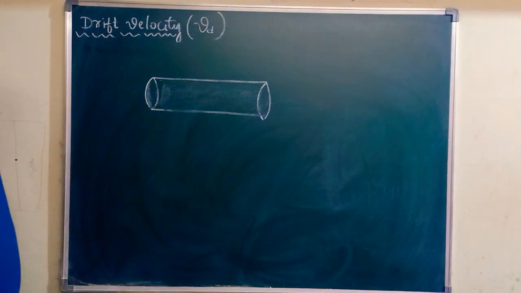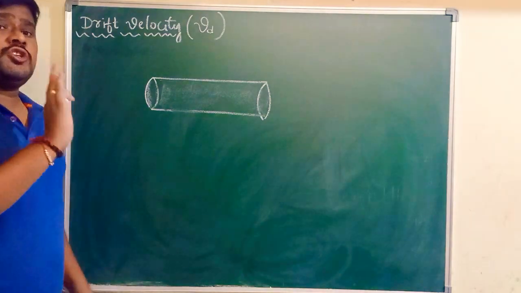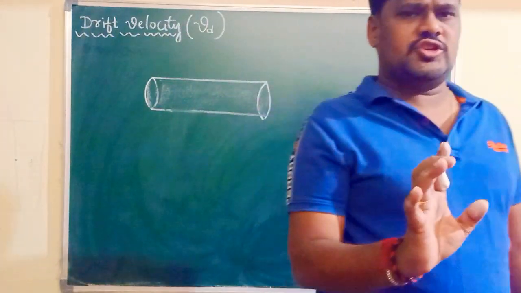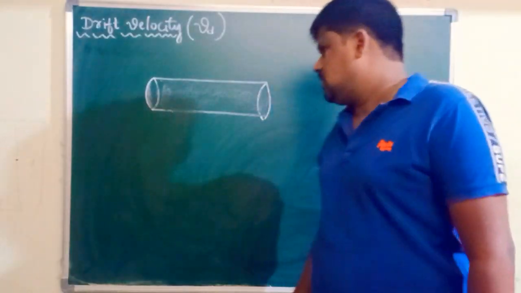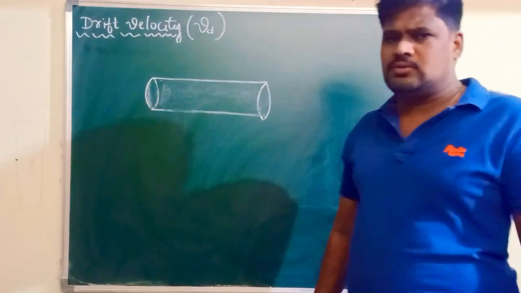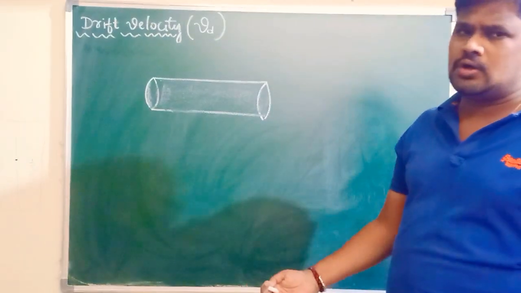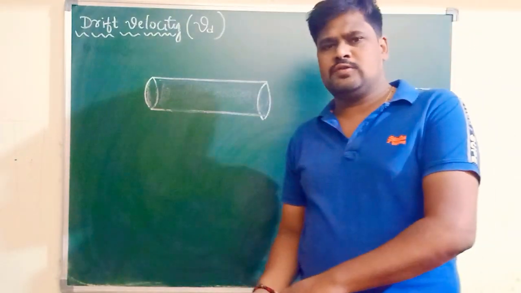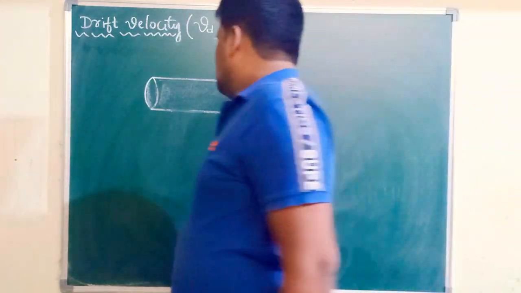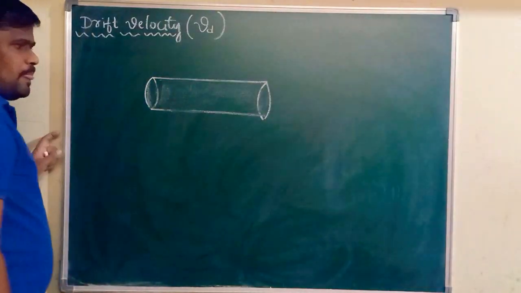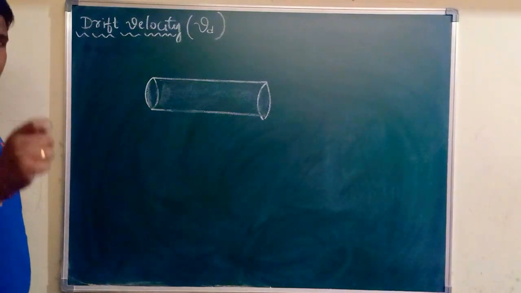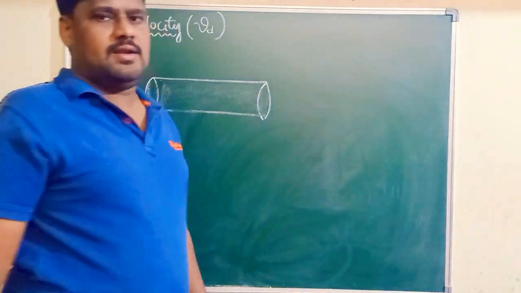In metals, there will be a rich number of free electrons. And one more thing, these free electrons, when they flow through a metal, can produce current or electricity.